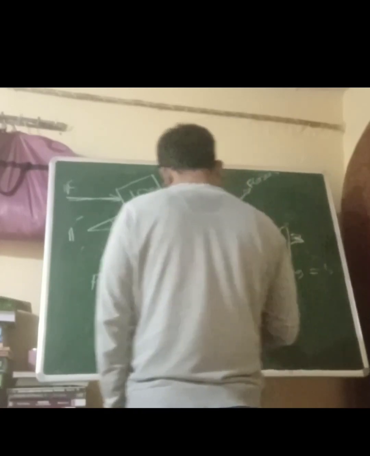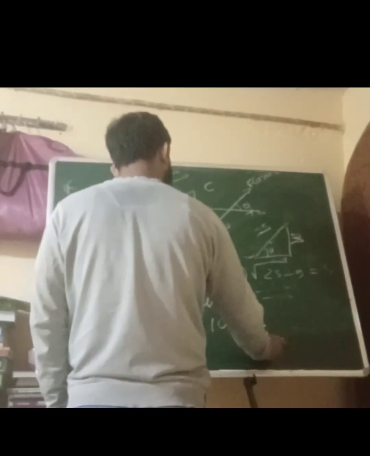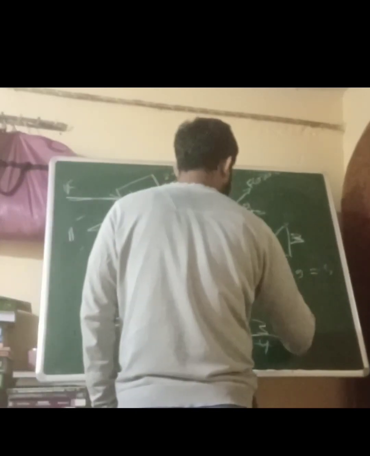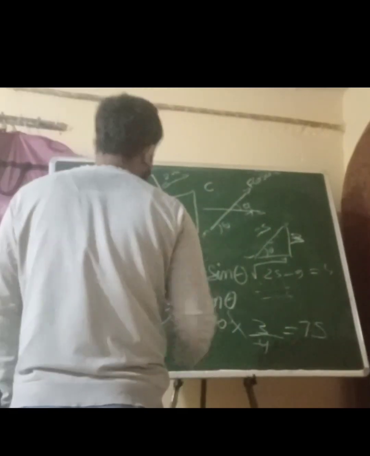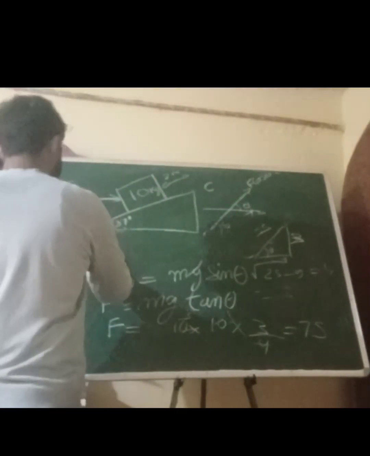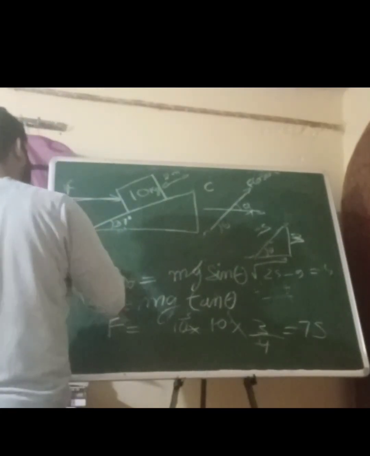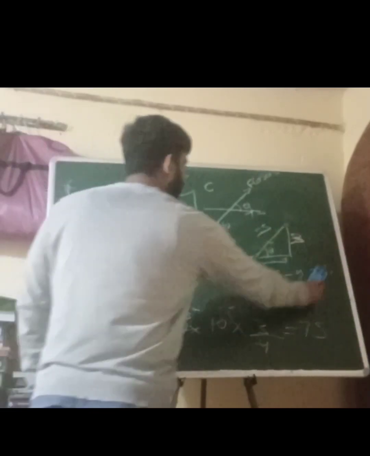So tan theta is 3 by 4. Then 10 into 10 is 100, into 3 by 4 is 75. 75 Newton is the value of the force. Now we are going to find the work done.